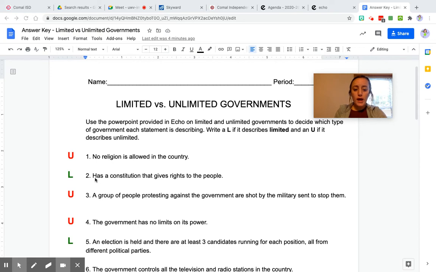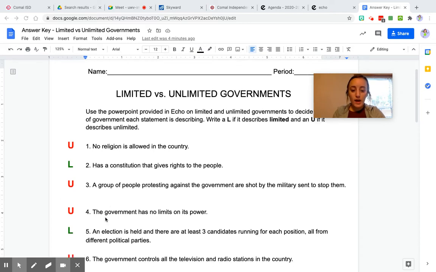Number two has a constitution that gives rights to the people. So this would be limited amount of government because they give some of the power to their people. So L for number two. Number three, a group of people protesting against the government are shot by the military sent to stop them. So that would be the government has too much power. They're trying to control other people's rights. So that is a U for unlimited.